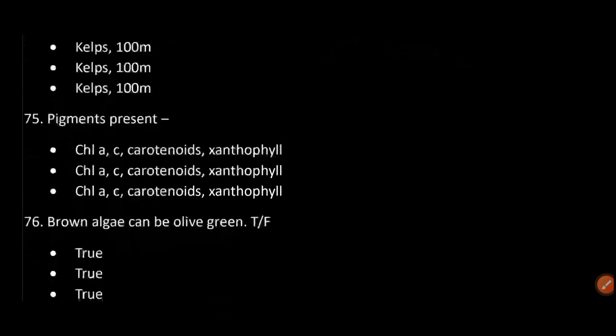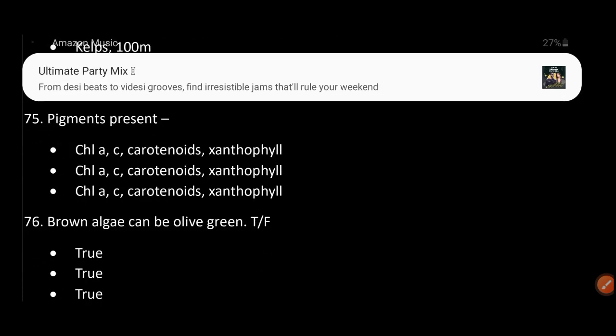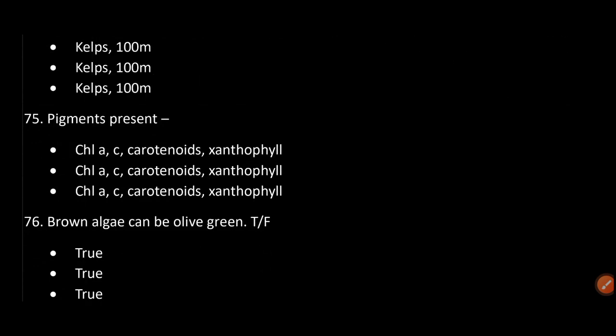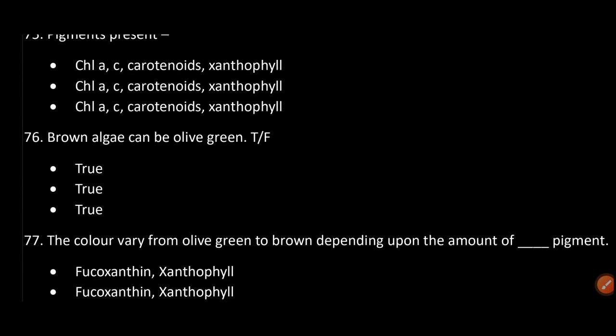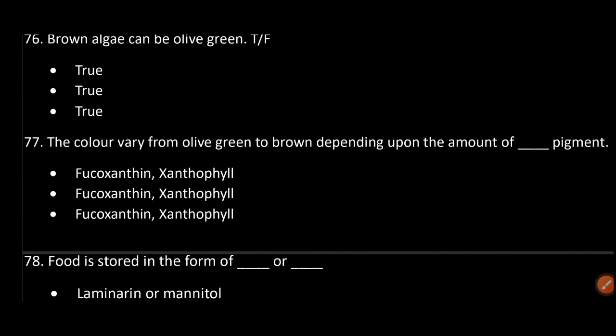Pigments present in Phaeophyceae are chlorophyll A, C, and carotenoid xanthophyll. Brown algae can be olive green. True. The color varies from olive green to brown depending upon the amount of fucoxanthin, a xanthophyll pigment.